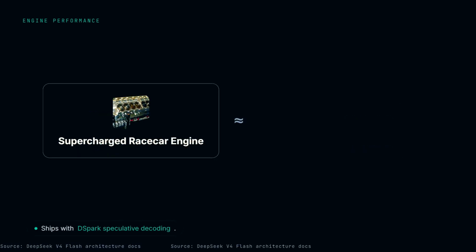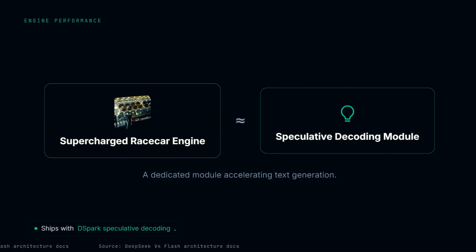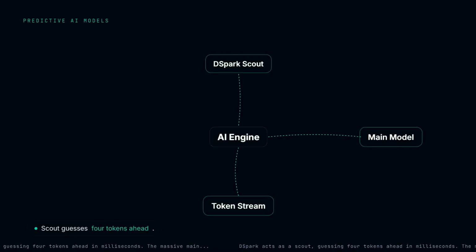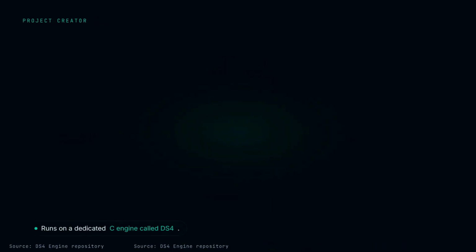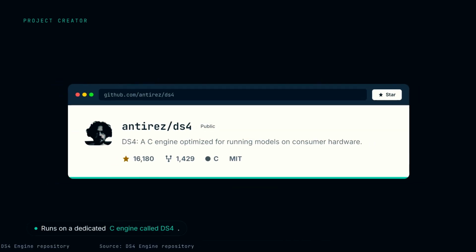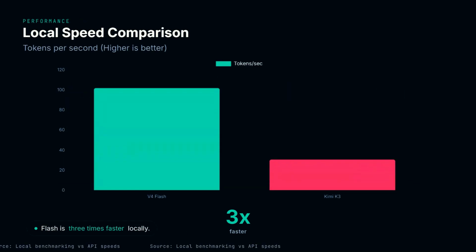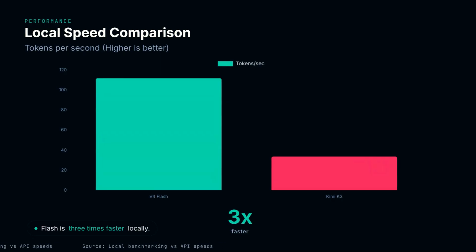It generates text relentlessly fast thanks to a clever trick. V4 Flash ships with DSpark, a dedicated 20 billion parameter speculative decoding module. DSpark acts as a scout, guessing 4 tokens ahead in milliseconds. The massive main model then sweeps behind it, verifying those guesses in a single swift pass. Salvatore Sanfilippo, the creator of Redis, built a highly optimized C engine called DS4 explicitly to run this model on consumer silicon. Running locally, Felipe clocked V4 Flash at 112 tokens per second. That raw speed is more than 3 times faster than what Kimi K3 manages over its expensive API connection.